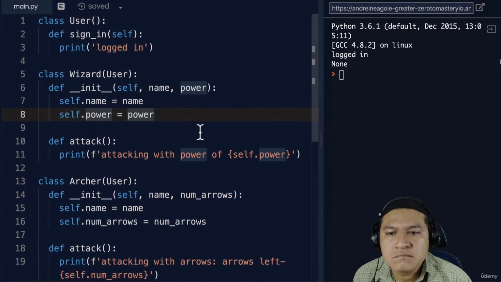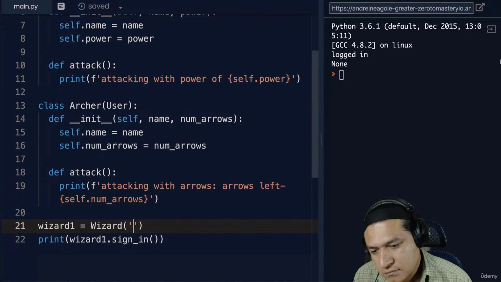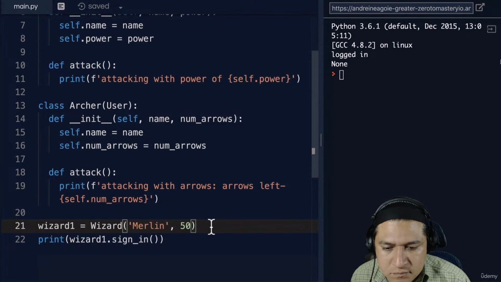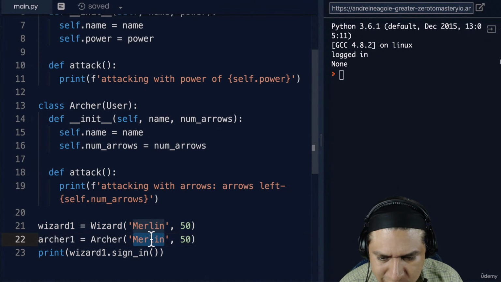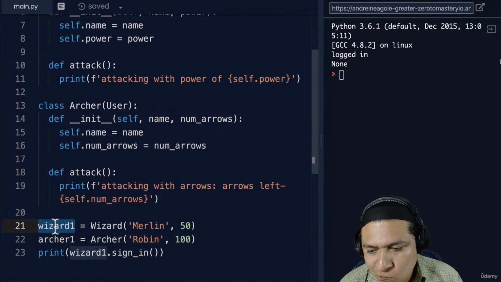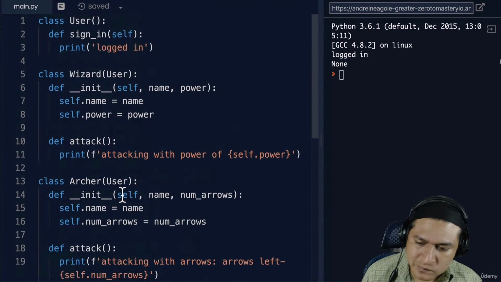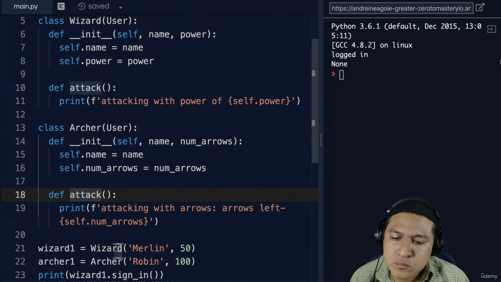Okay, so now that we have this, let's make this a little bit smaller just so you can see. There you go. Now that we have this, let's instantiate the first wizard with, let's say, Merlin with a power of 50. And then the archer will be instantiated as Robin with, let's say, 200 arrows. So now the wizard and the archer are going to have the sign in, but they'll also have the attack, unique to their individual classes. And they'll also have different properties.